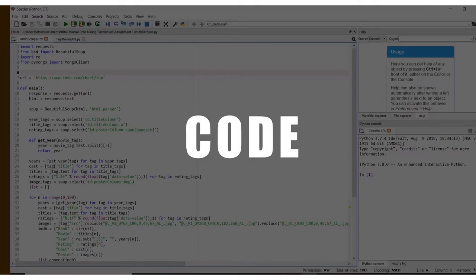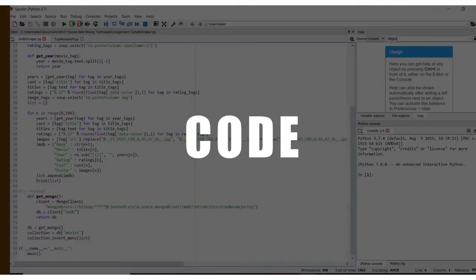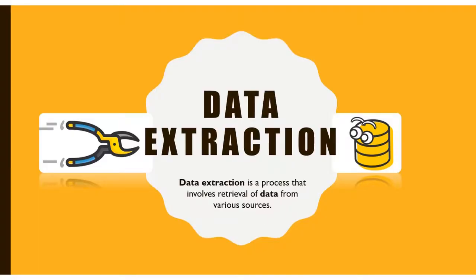And this is the sample page of the coding, and you can see from this page how we use Beautiful Soup to specify the information we want from the IMDb website, and how we transfer all the data we collect from the website to the Mongo client.